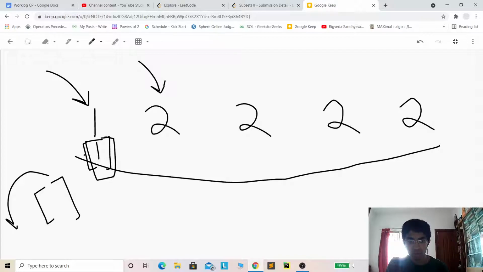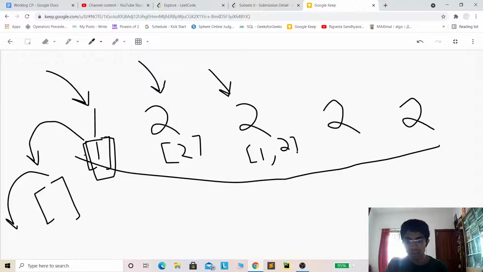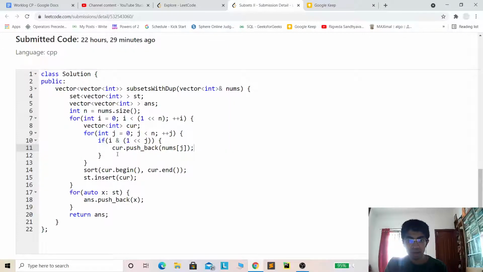I push this subset to the power set, and then later I insert 2, and then again I call the third index, and when I'm over here, the subset will contain 1, 2, the previous values. Then I insert 1, 2 to the power set, and so it will go like that.